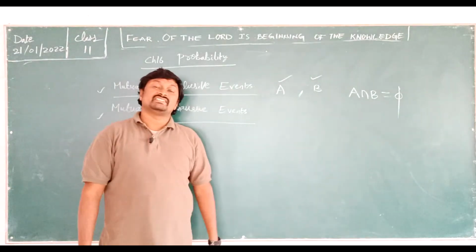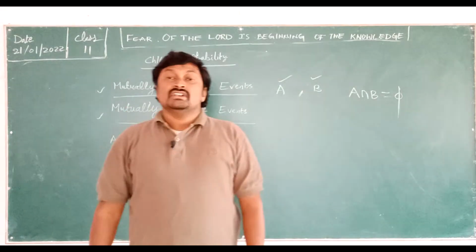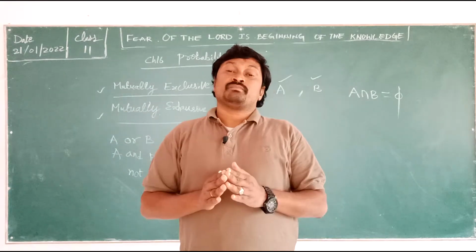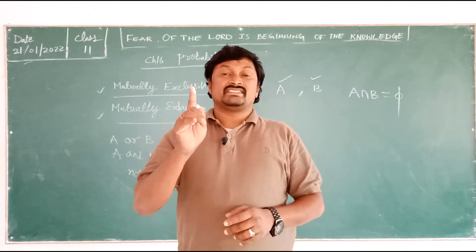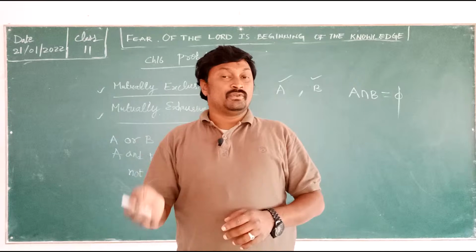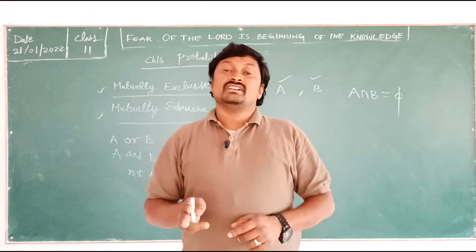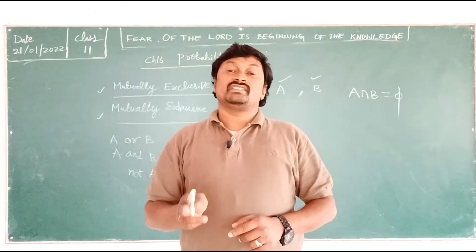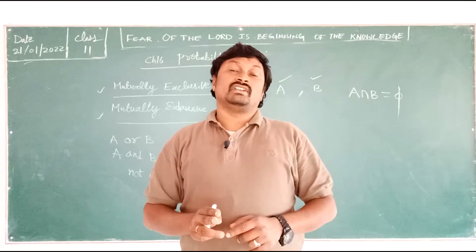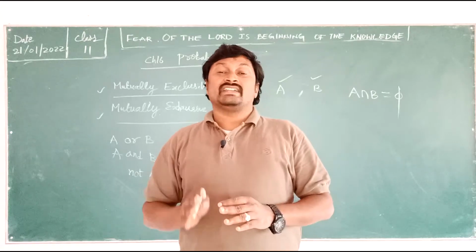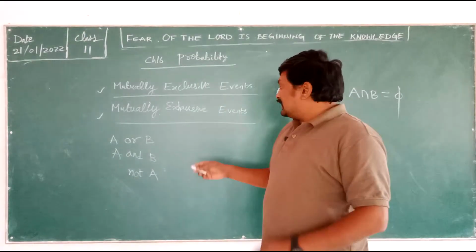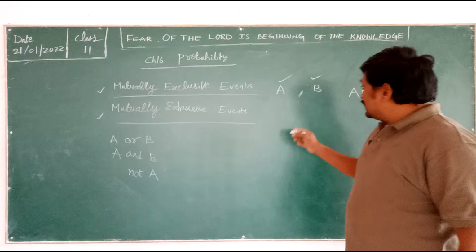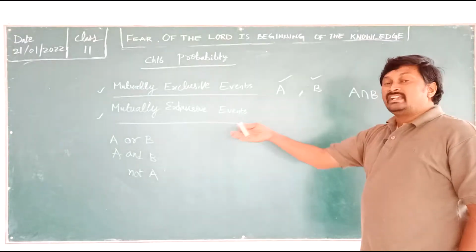So which events are called mutually exclusive? The events not having common elements, that is the first point. Or if both sets are disjoint, then we can call them mutually exclusive events. For example, an event of getting an odd number when you roll a dice.